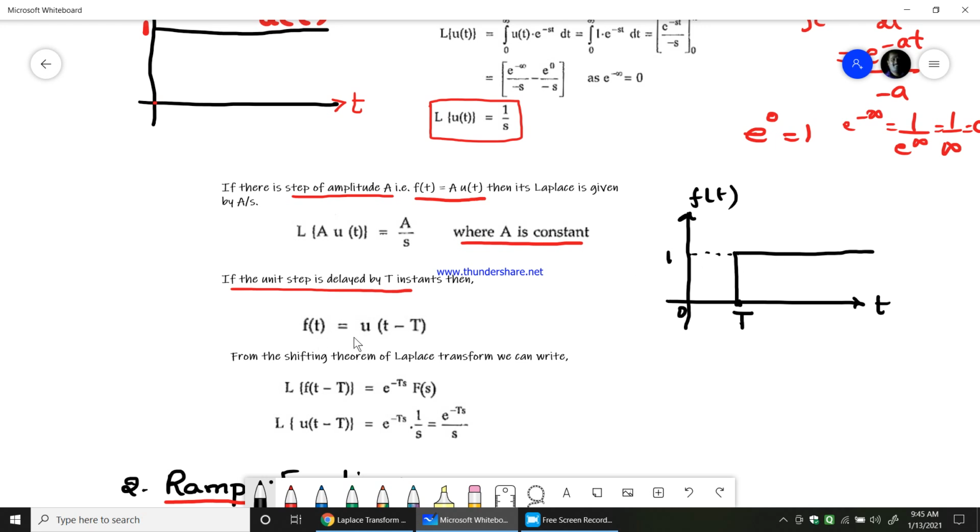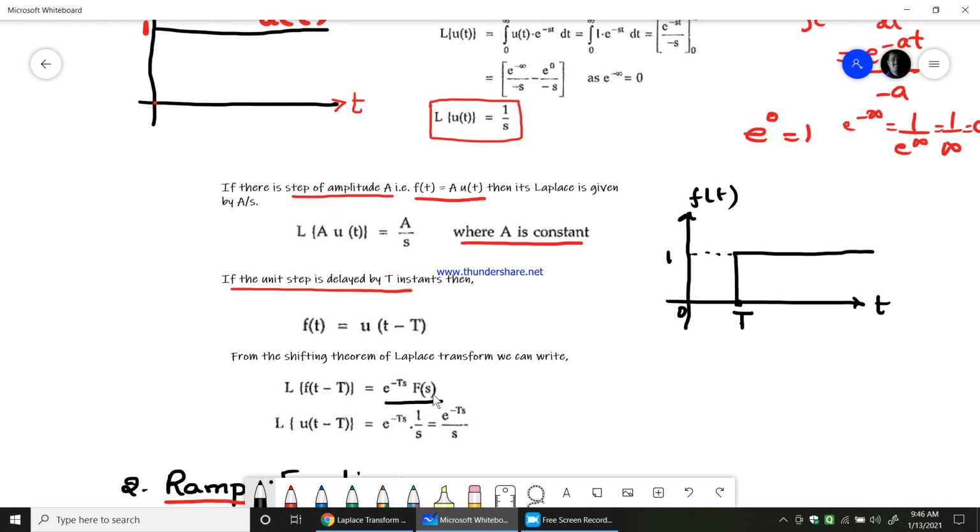Then we write f of t equal to u of t minus t. So from the shifting theorem of Laplace transform, the Laplace transform of f of t minus t would be equal to e power minus ts times F of s. Here e power minus ts, t is this time delay t, multiplied by the Laplace transform of f of t, F of s.